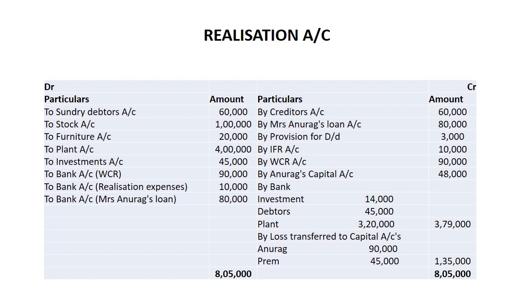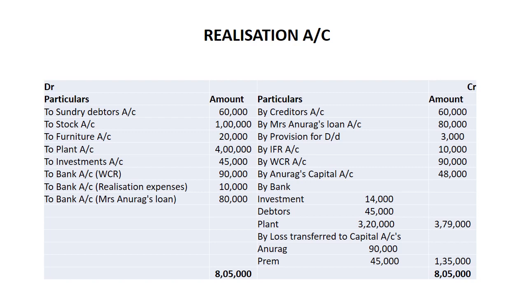Now see, debtors of rupees 60,000 transferred from balance sheet to realization account, to stock account 1 lakh, to furniture account 20,000, to plant account 4 lakh. And now listen, on the credit side you can see by Anurag's capital account. And now listen, in number one Anurag took over 60% of stock at a discount.